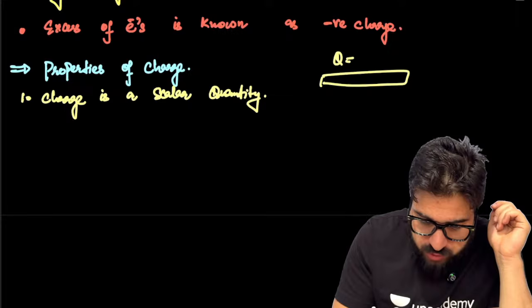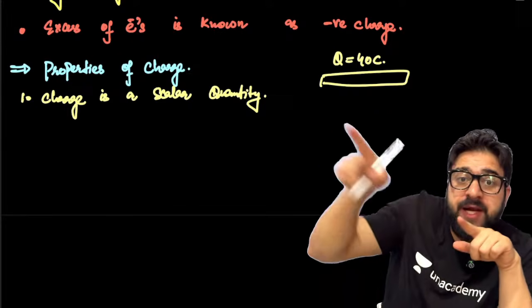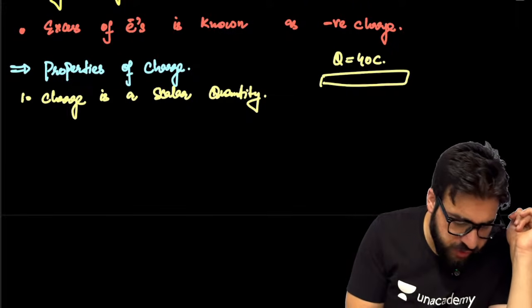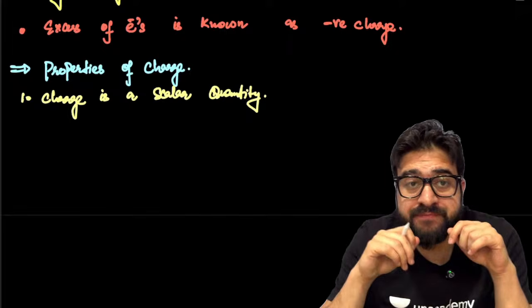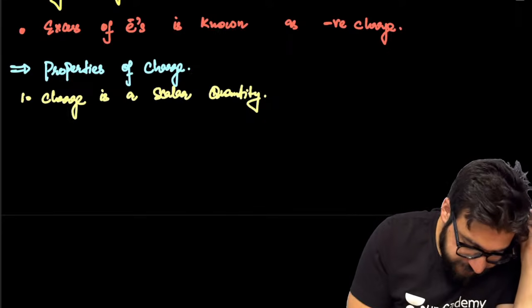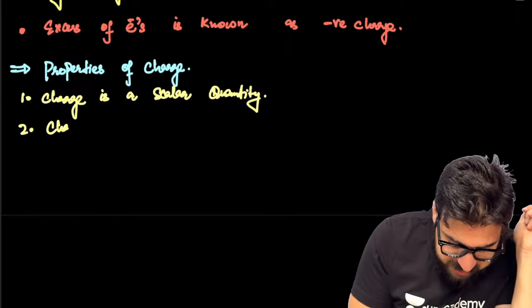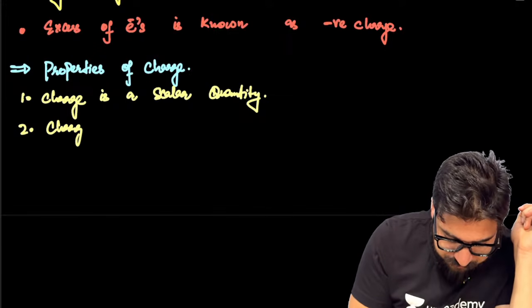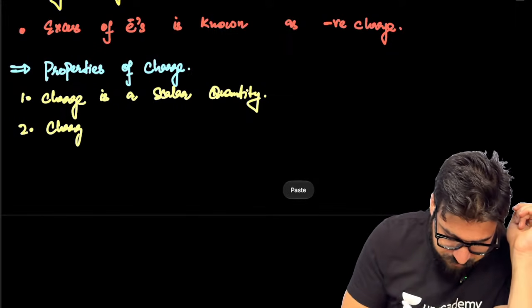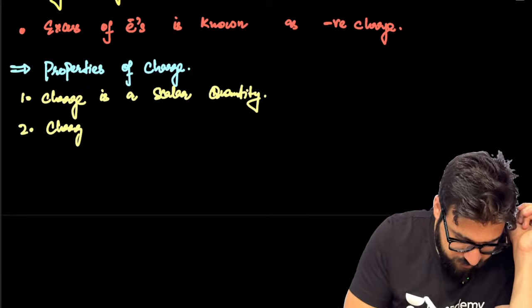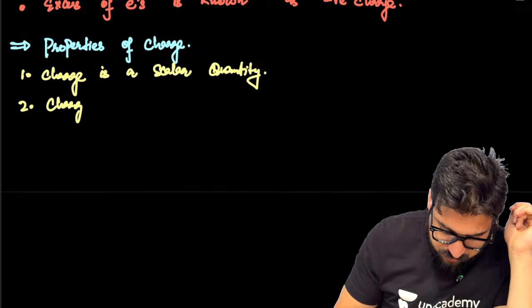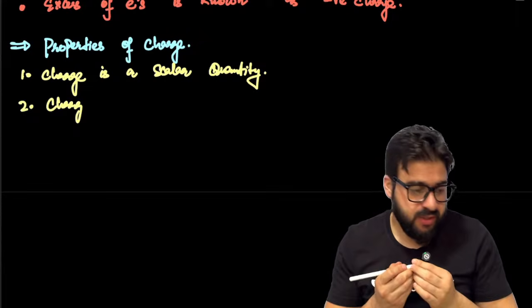You would not say, sir, charge on this body is 40 coulomb in the right direction, in the left direction. No, you don't define the direction over here. Why? Because it's a scalar quantity. Second, charge is conserved.